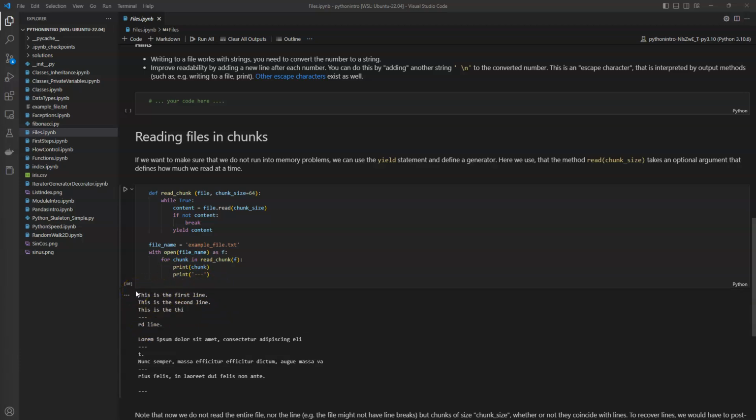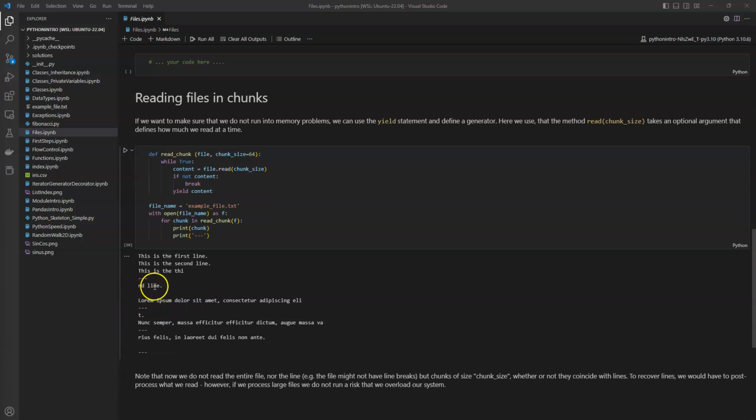So the generator reads in these 64 characters and then stops. And then the next one starts here, third line, and so on. Obviously, we can see that this generates other problems because now we read the file in chunks. That prevents memory issues, but now we have to sort out what belongs together to what.